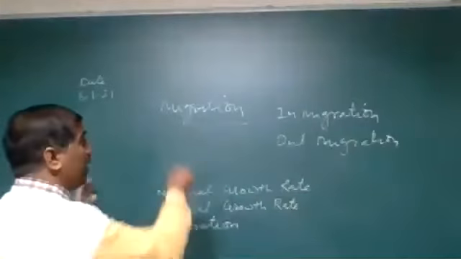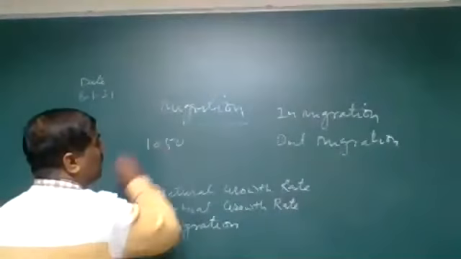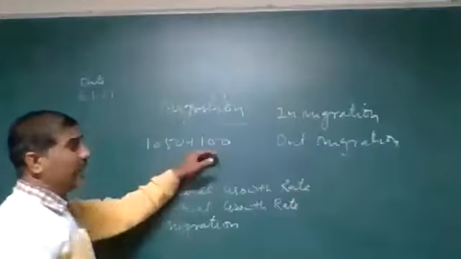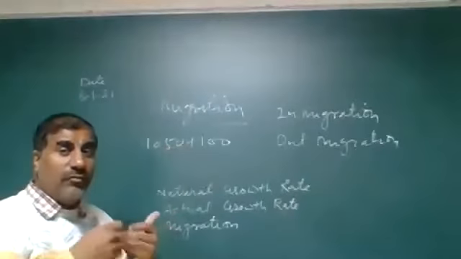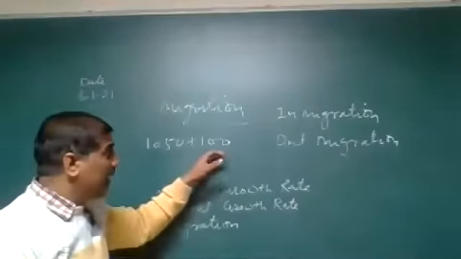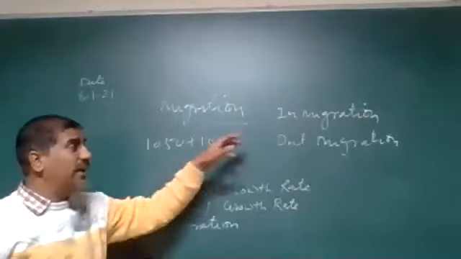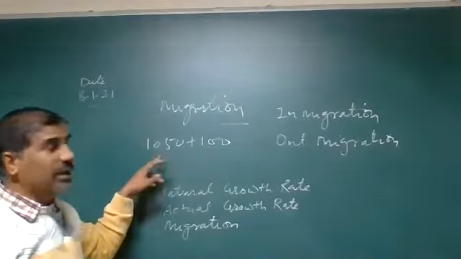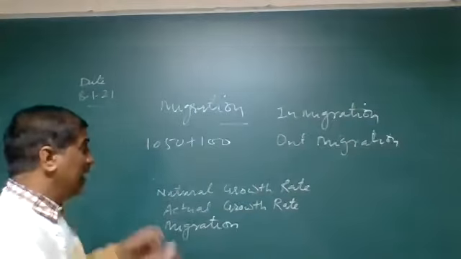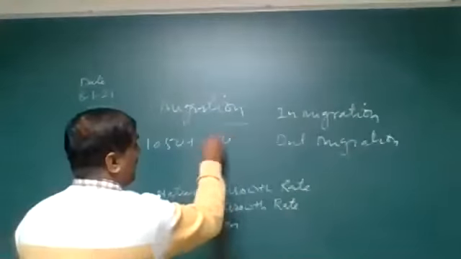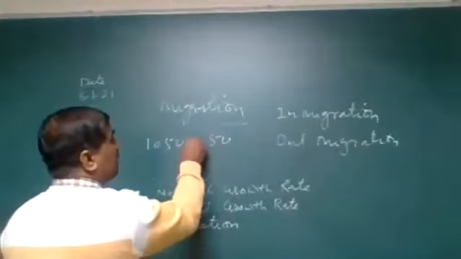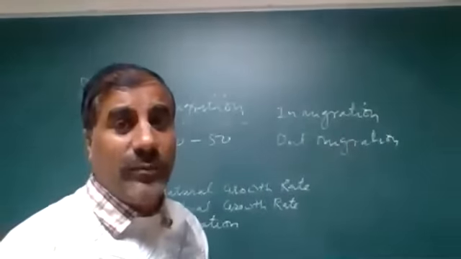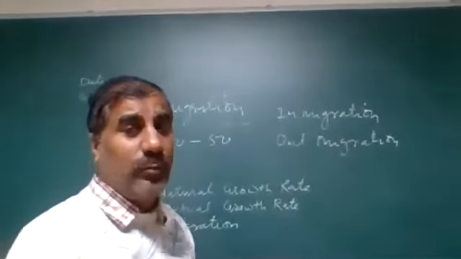So if in a nation where the population was 1050, 100 people migrate in, the population will increase: 100 plus 1050. If 50 people are leaving the area through out migration, the population will be minus the out migration, when we subtract from the total population.